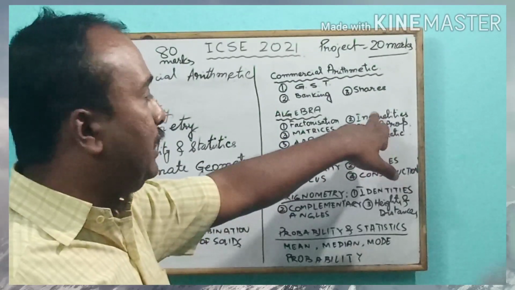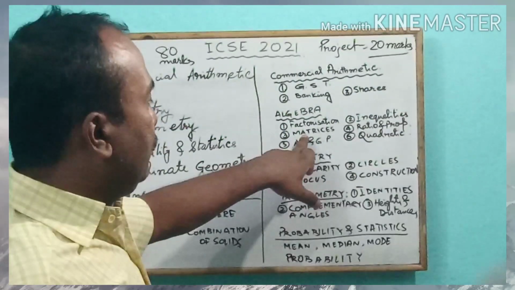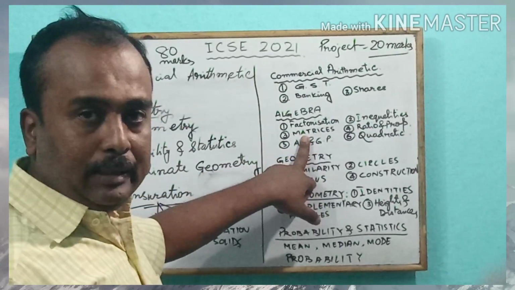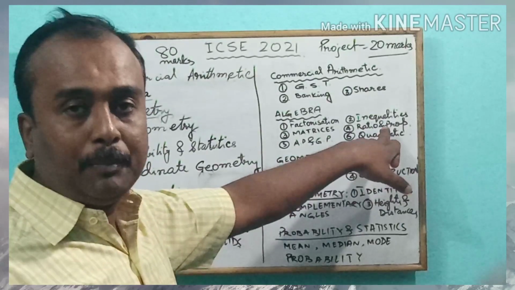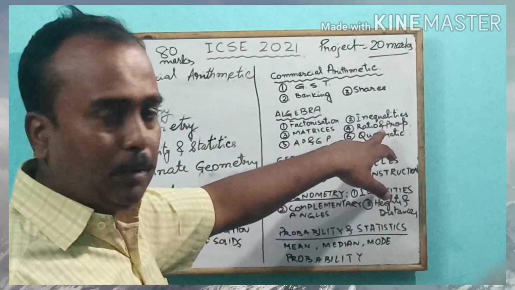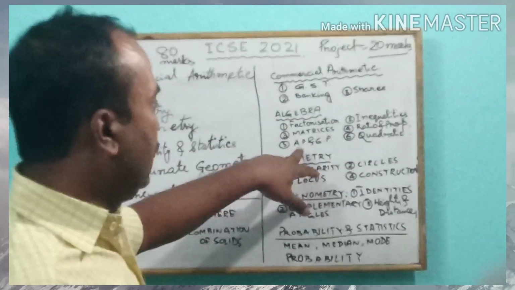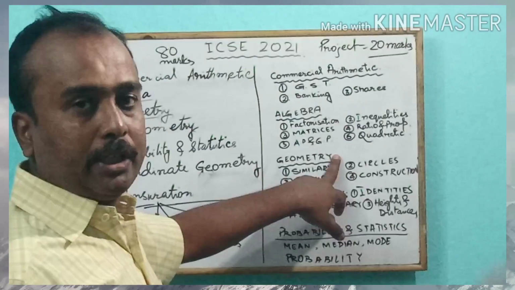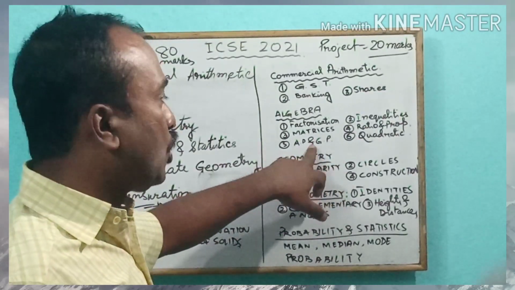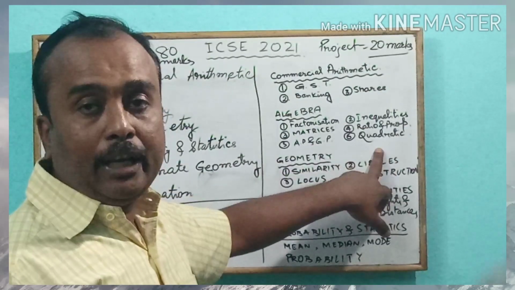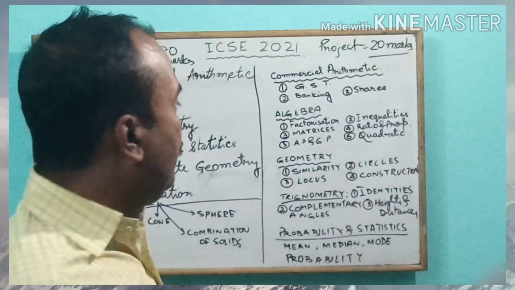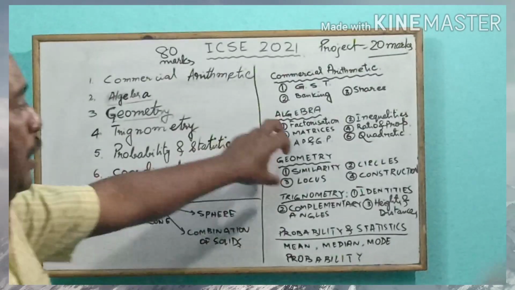We have inequalities, linear inequalities, then matrices. This is again a new topic for you to understand. We have ratio and proportion. In lower classes you have studied a bit about ratio and proportion; here we shall study it in details. Then AP and GP, arithmetic progression and geometric progression. This is again a new topic to be understood very widely. Then quadratic equations in one variable. This is the algebra portion.